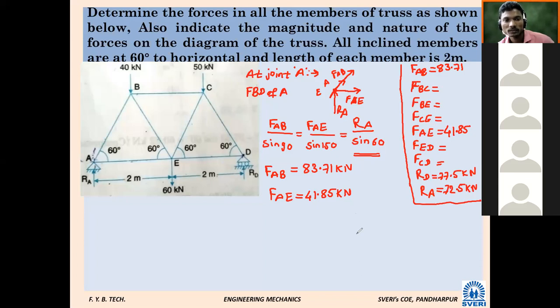What you should check? Number of unknowns should not be more than 2. Then you can consider any joint.